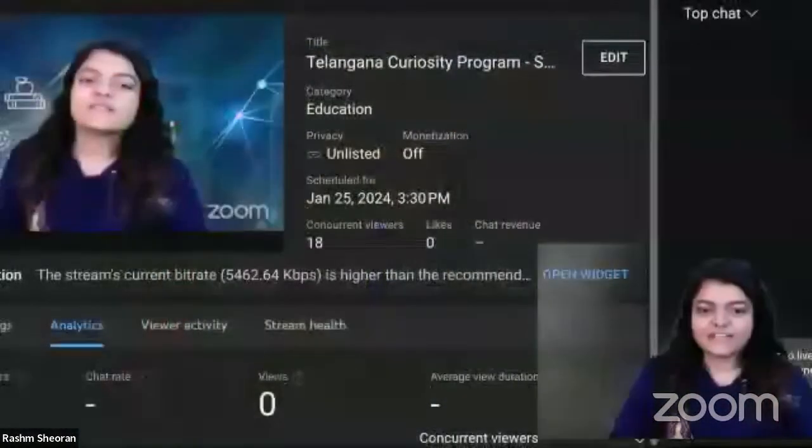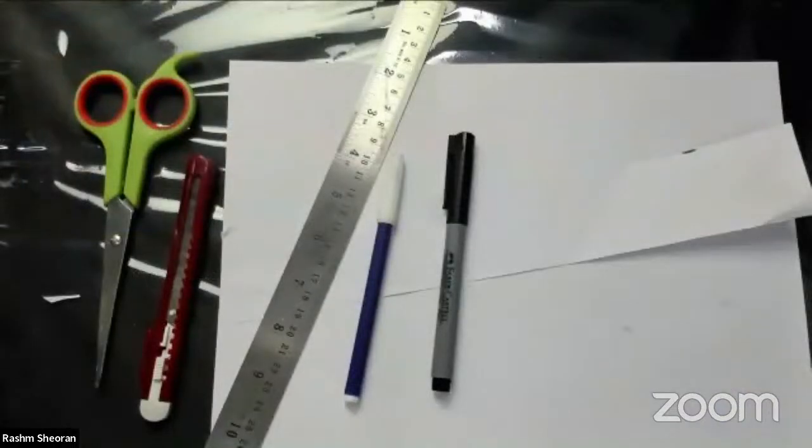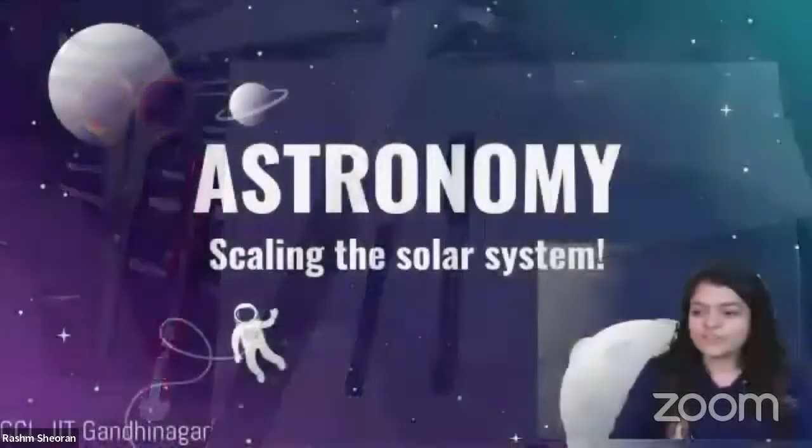So either you have heard it in your science class, English, Hindi class, any of the classes. Have you heard about what is the solar system? Have you heard about this word, solar system, before? If yes, do let me know. You can write it in the chat section as well. Let me see. So I'm going to show it to you.